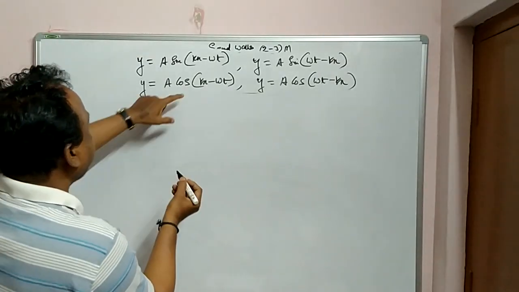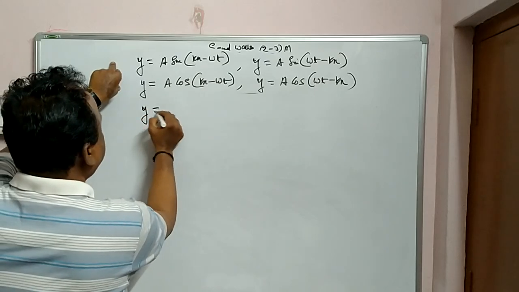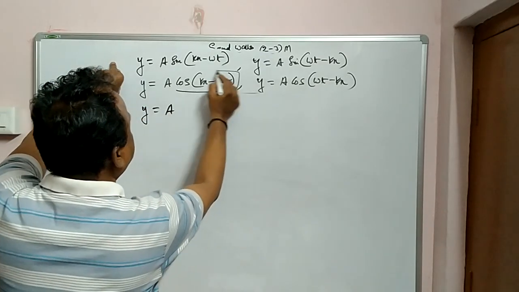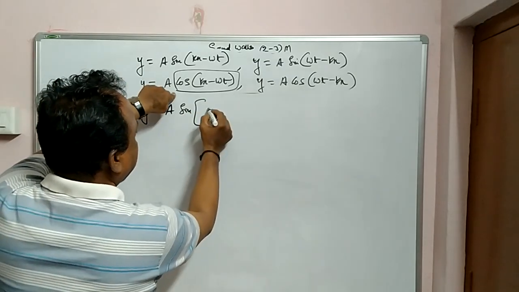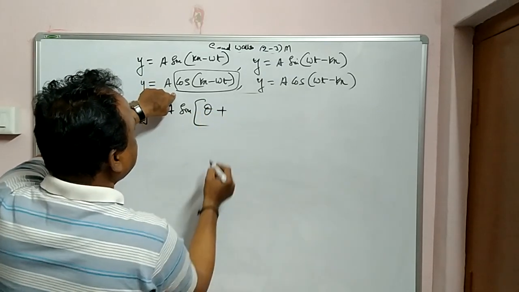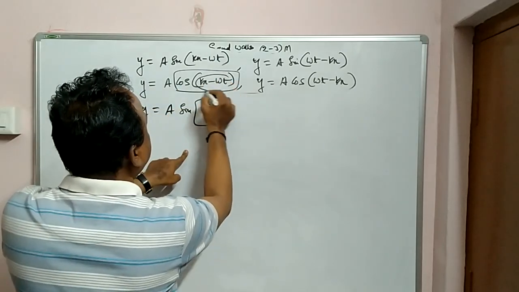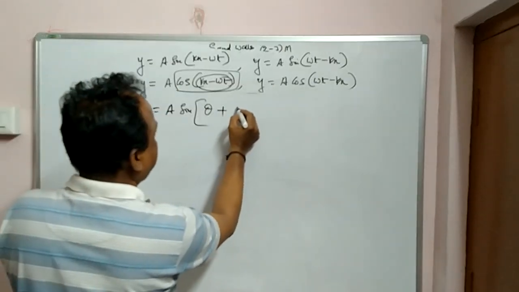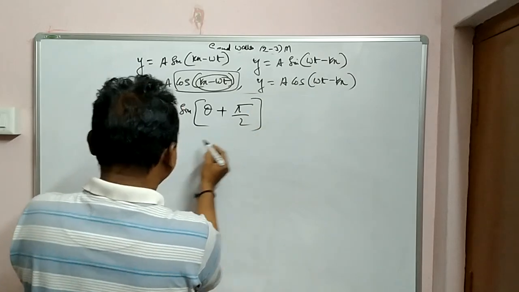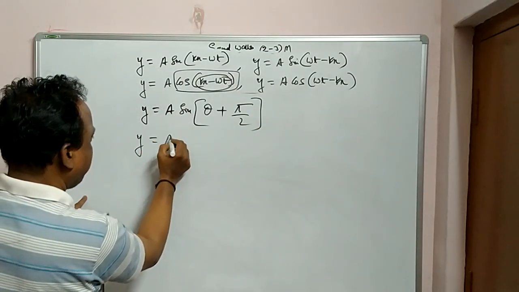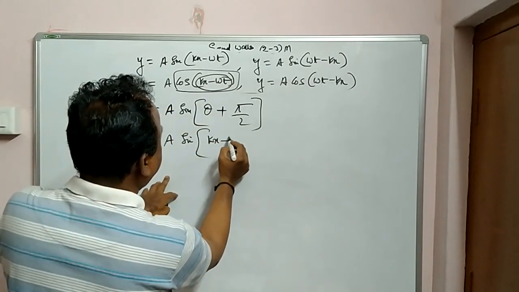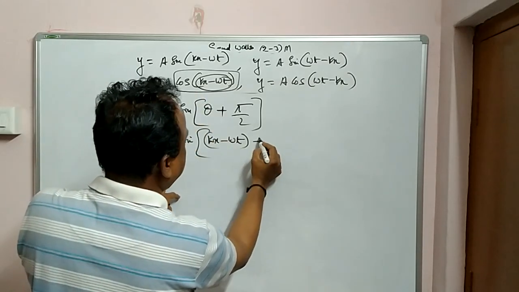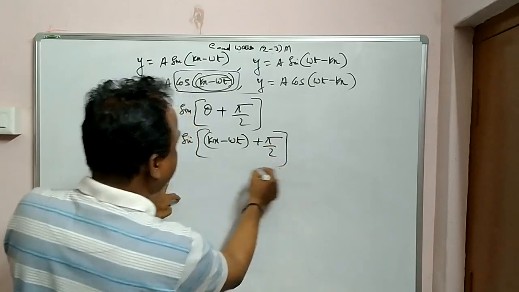Now how is this? This is positive. So can I convert into sin now? So y is equal to A, this entire thing I can convert. How? Cos becomes sin, theta plus pi by 2. This entire thing is theta. Okay? Theta plus pi by 2. So I can write y is equal to A sin of theta plus, what is there, kx minus omega t plus pi by 2. Can I write in this fashion?